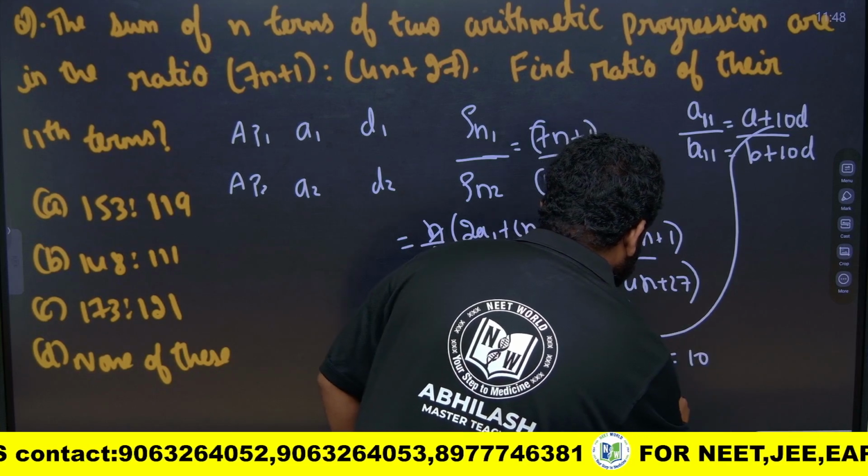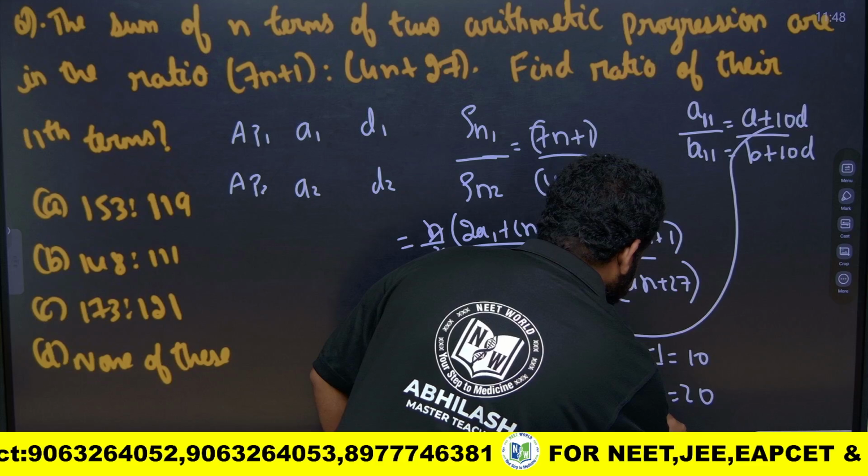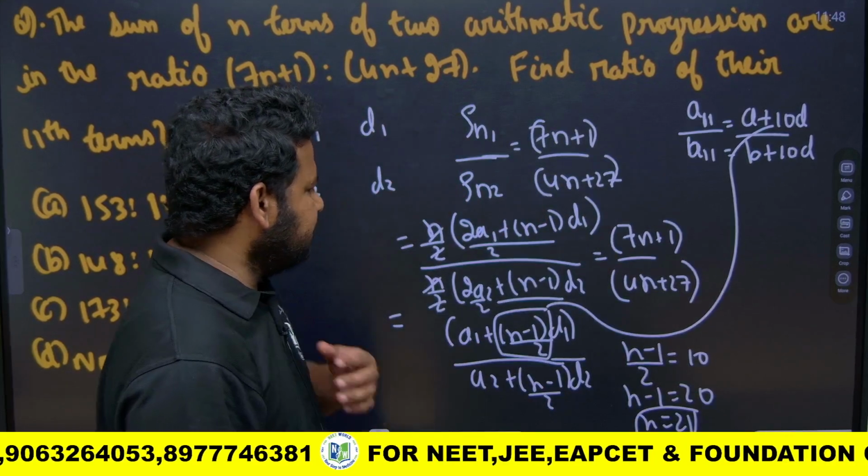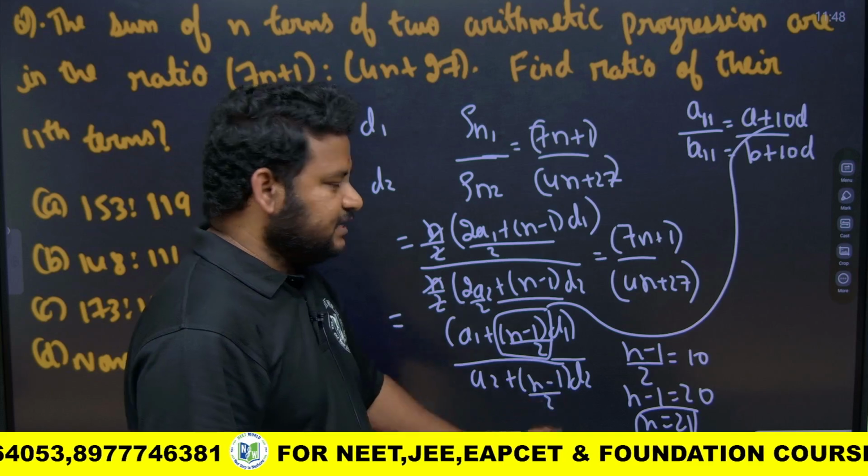So n minus 1 will be equal to 20, so n will be equal to 21. So I got n is equal to 21.